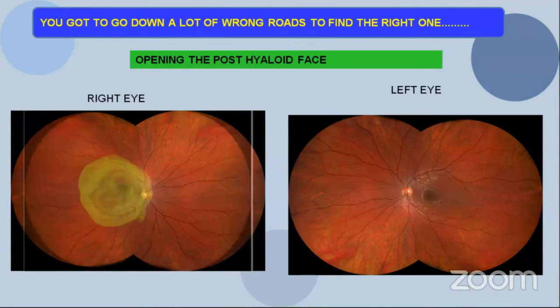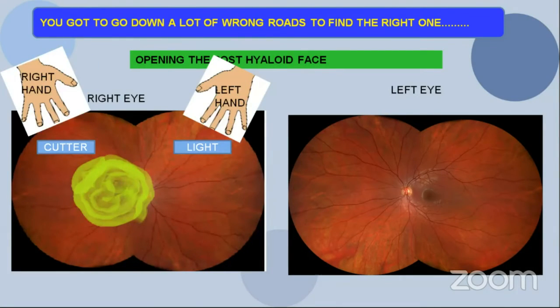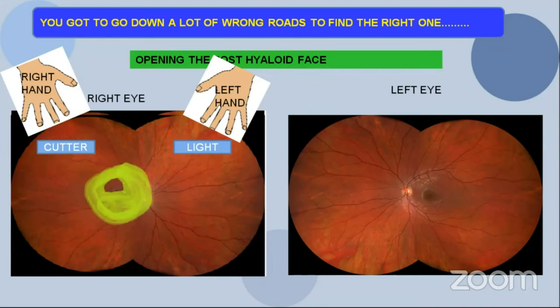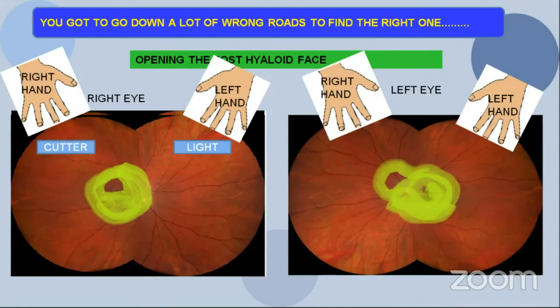Usually the right eye and left eye have a different approach. In the right eye, suppose this is the hyaloid present at the posterior pole, and the right hand is where I hold my cutter because I'm a right-handed surgeon, and the left hand is where I hold my light pipe. So I usually start in the right eye in the superior temporal quadrant because that is the easiest accessible area for me. That's where I try to open the hyaloid if it is elevated maximum there. Similarly, in the left eye, I open it in the superior nasal quadrant.